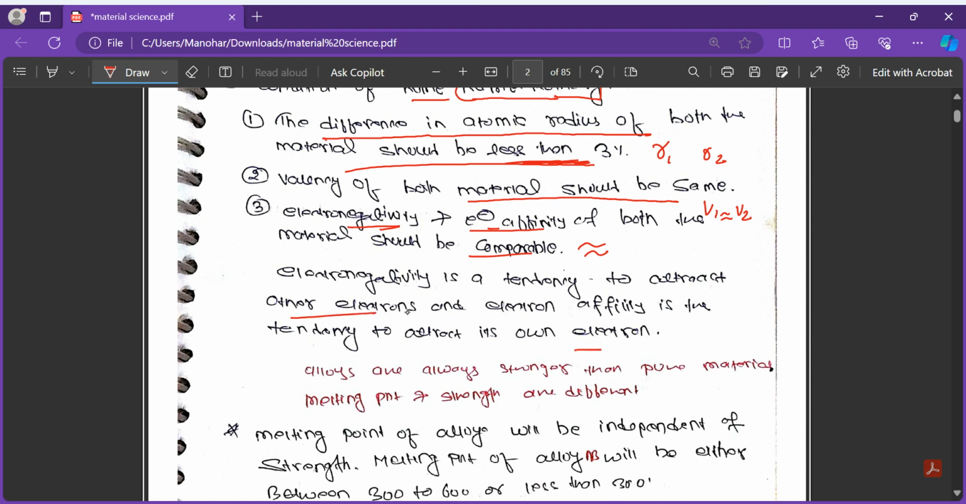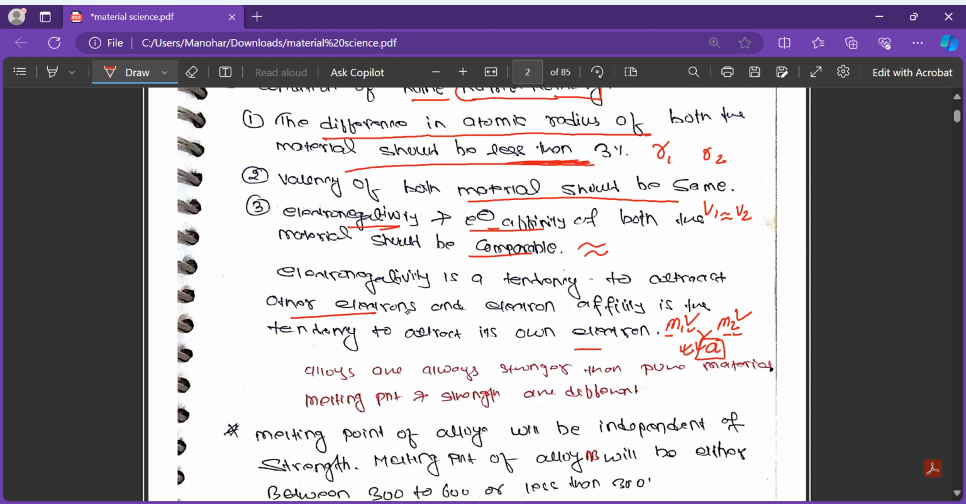attract its own electron. So alloys are always stronger than the pure material, which means suppose we have a material M1 and a material M2 and we combine them to form the alloy, then the alloy's strength will always be greater than the individual M1 and M2. When combining M1 and M2 we get the properties of both, and the strength will be better than either.